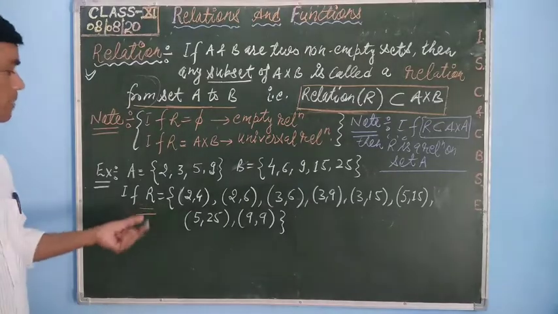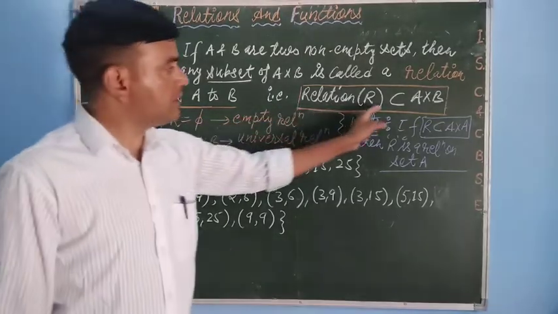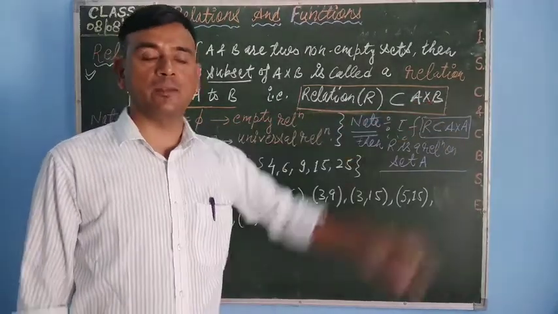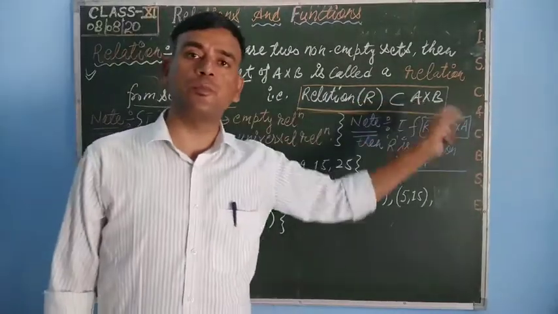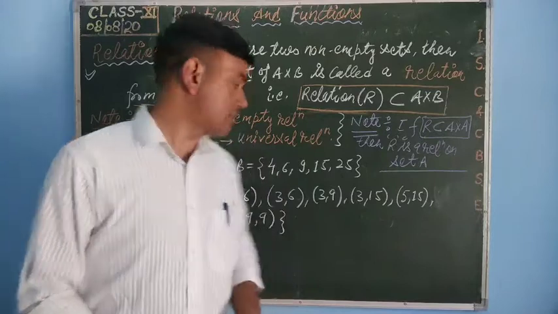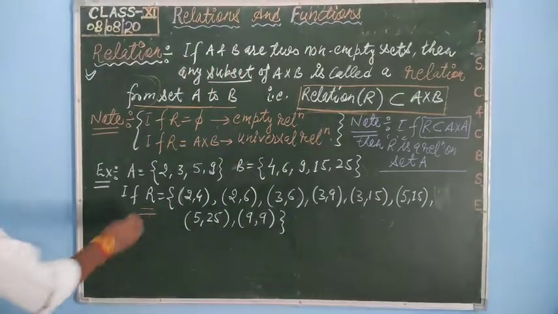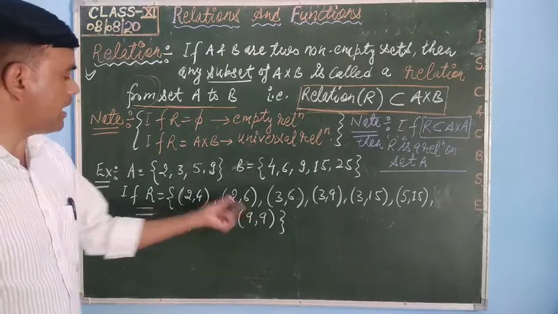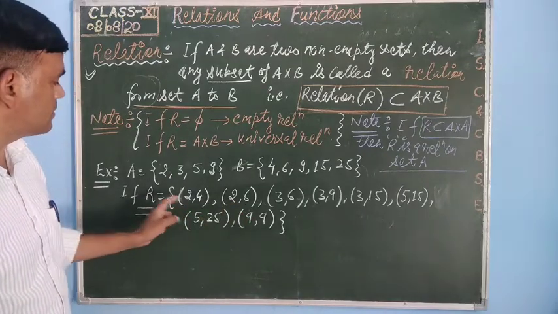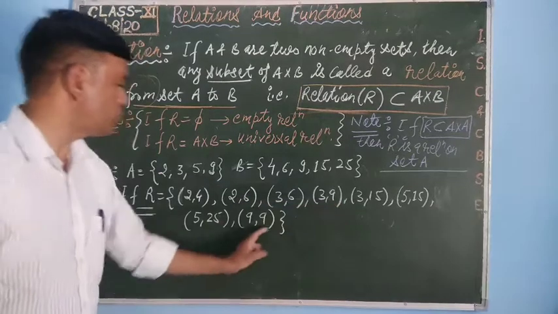Now suppose we already know that a relation is a subset of A cross B. It means any subset of the Cartesian product of A and B forms a relation. So I have taken one of the subsets from A cross B. Some of the elements I have taken from A cross B, that is (2,4), (2,6) and so on.